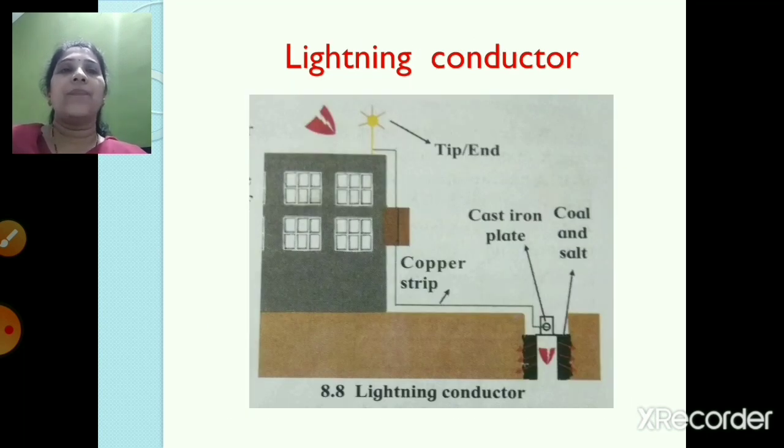Next one is about the lightning conductor. Now this lightning conductor, children, is a device used to protect from the lightning strike, right?